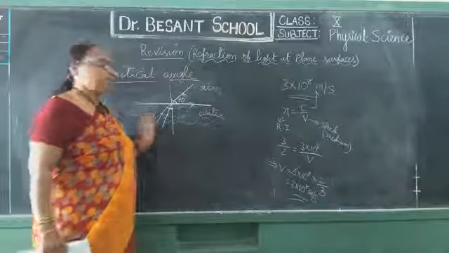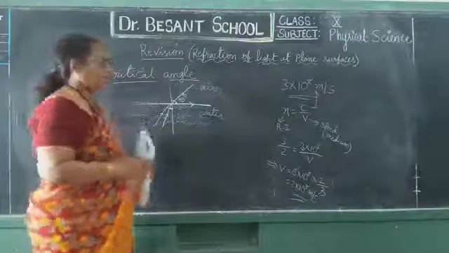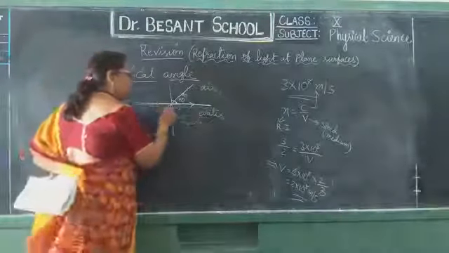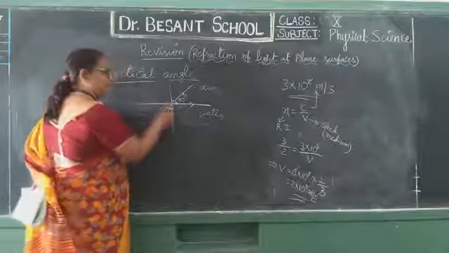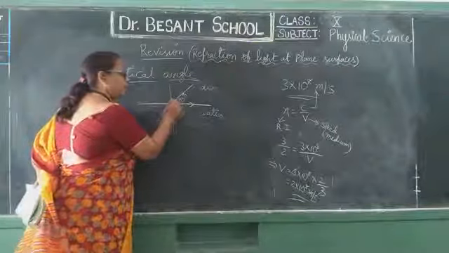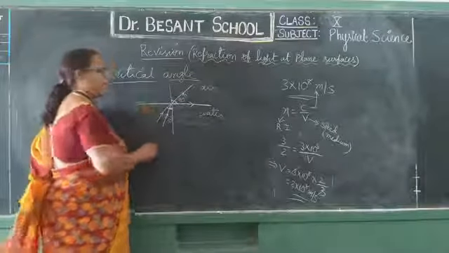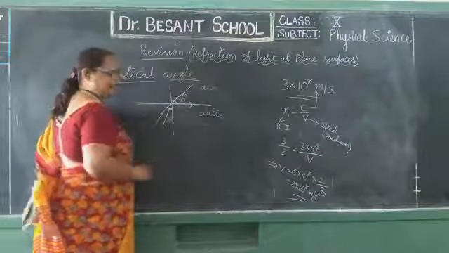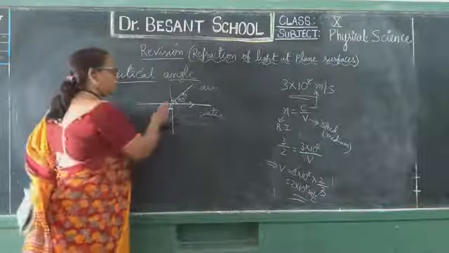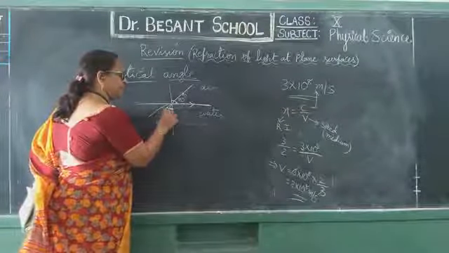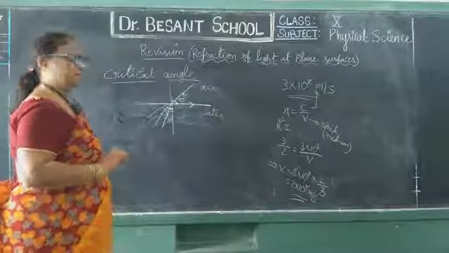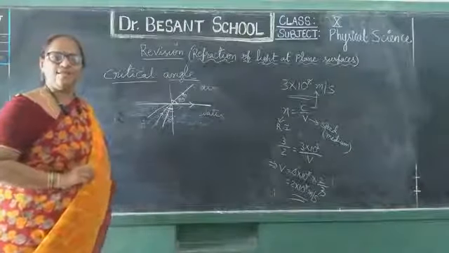Good. Now, then what is total internal reflection? Suppose here I have taken some 70 degrees. For 70 degrees angle of incidence, I got angle of refraction 90 degrees, where the refracted ray is on the interface. Now I will take some more, say 75 degrees as the angle of incidence.